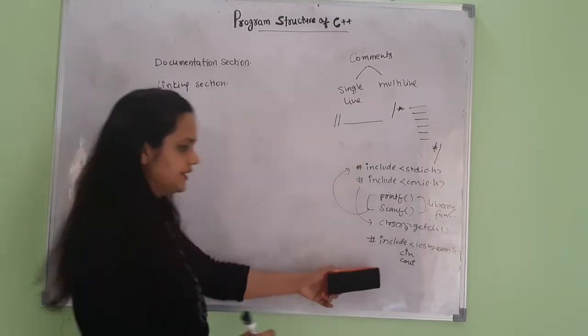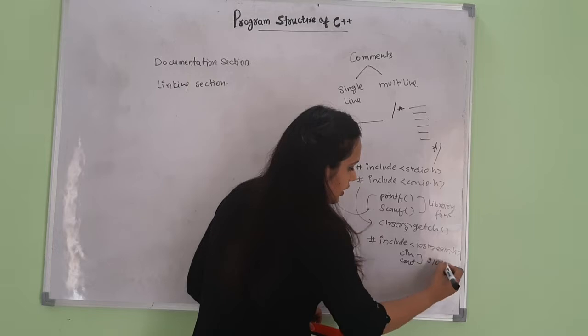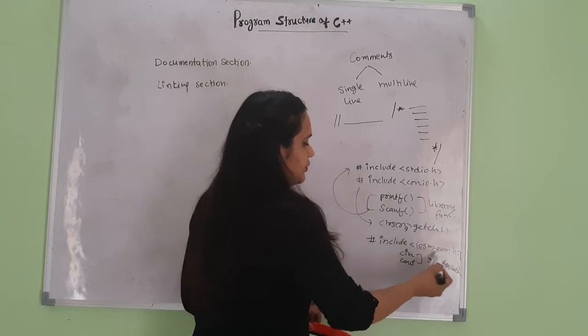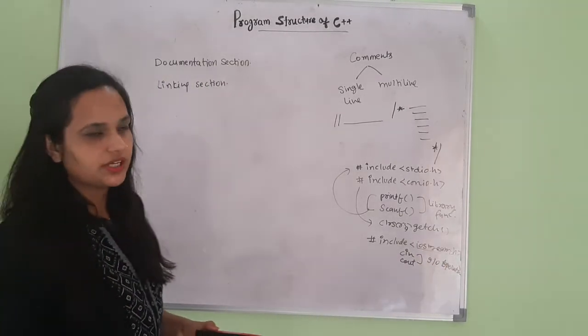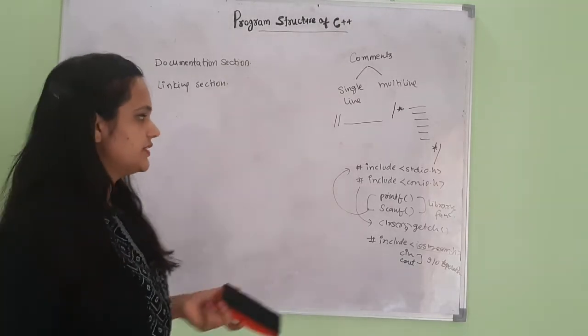We will be using these two objects, cin and cout, and they are used for performing input and output operations. The definition of these objects is included in the header file iostream.h. So the linking section defines the header files.